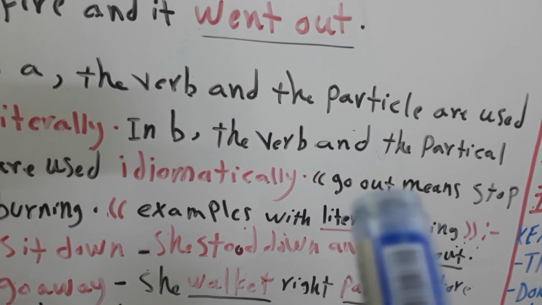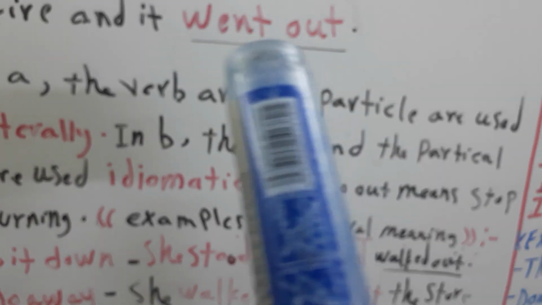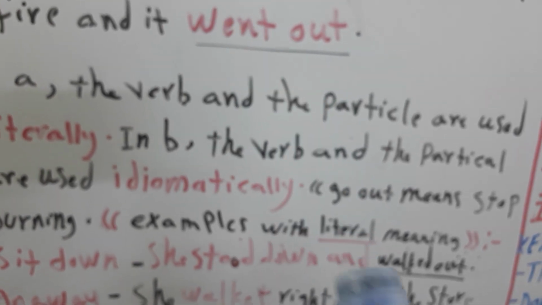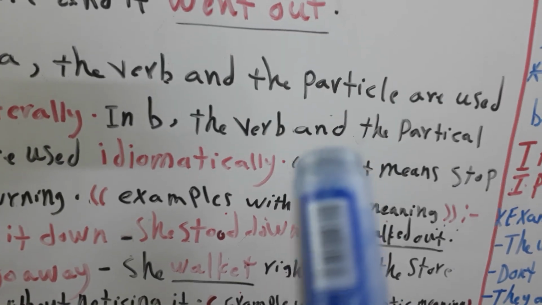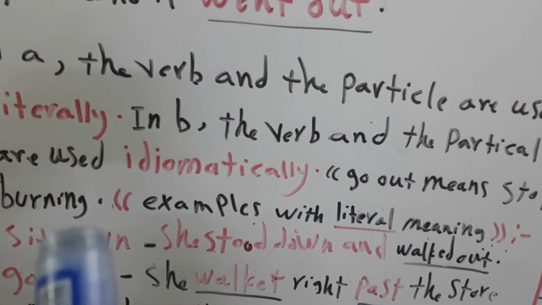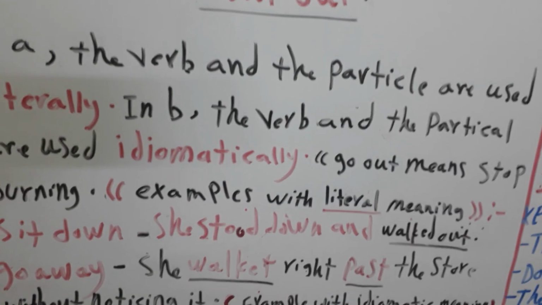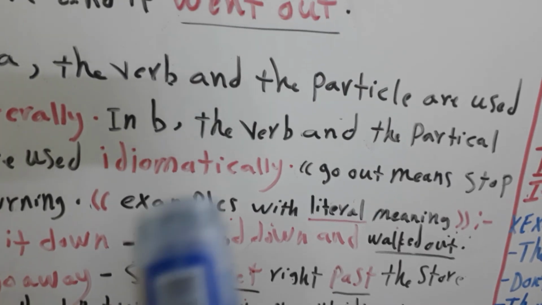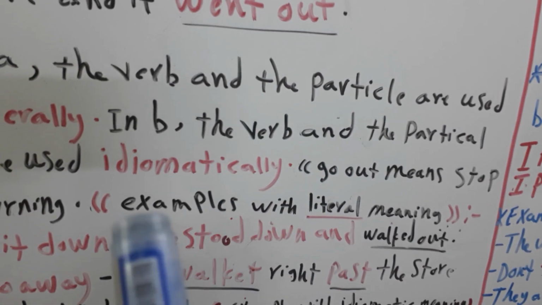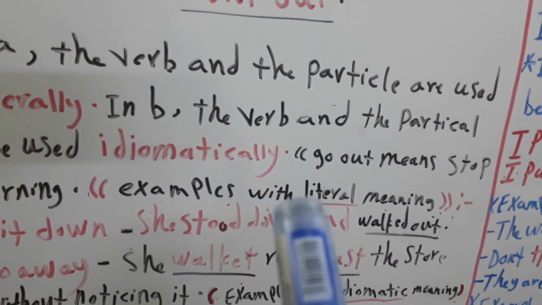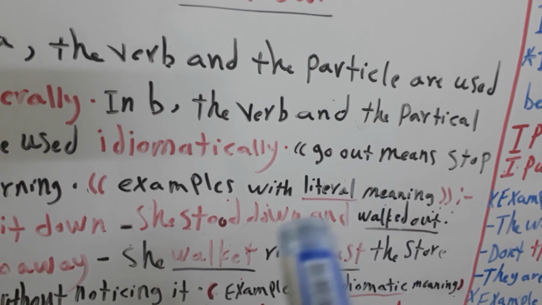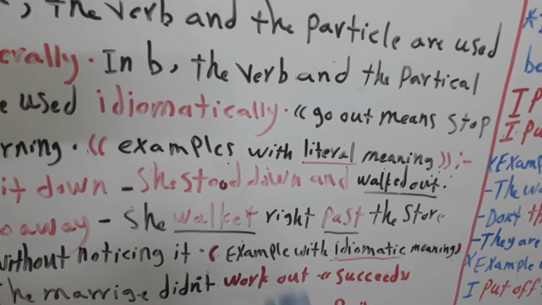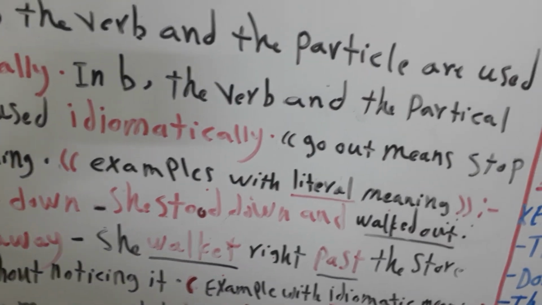Go out, or in the past, went out, here means stop burning. Now, before that, I will give you some examples with literal meaning, and after that I will give you some examples in idiomatic meaning.